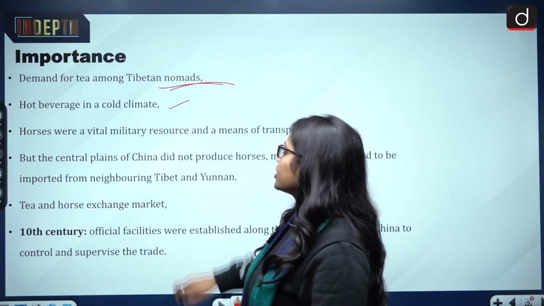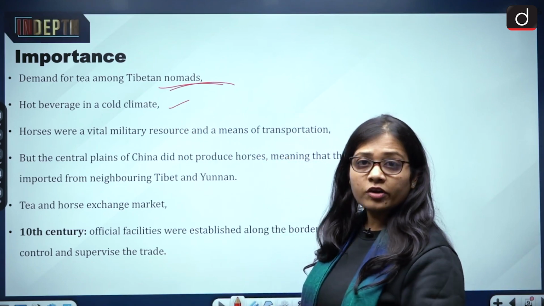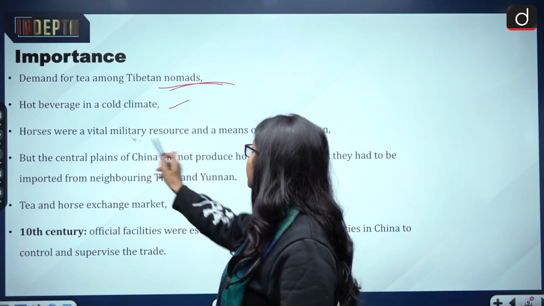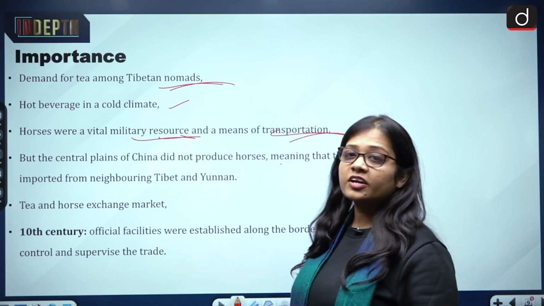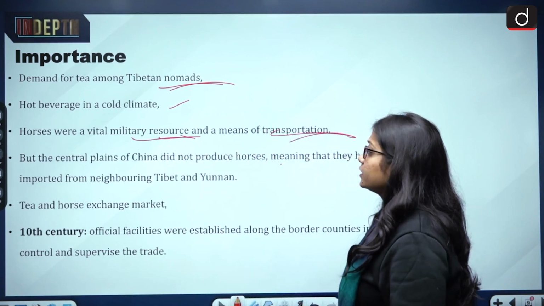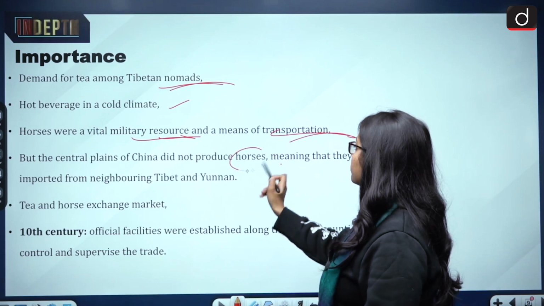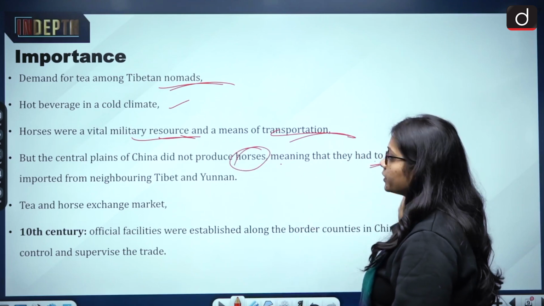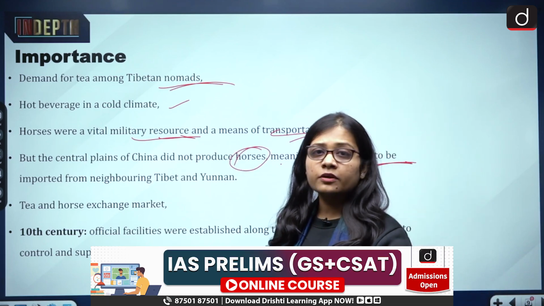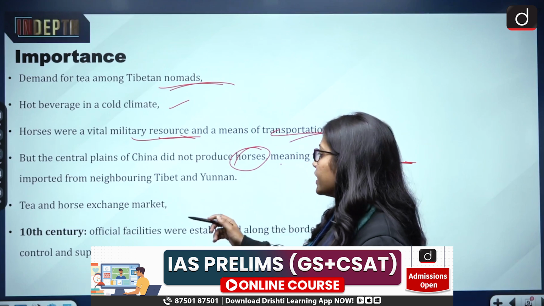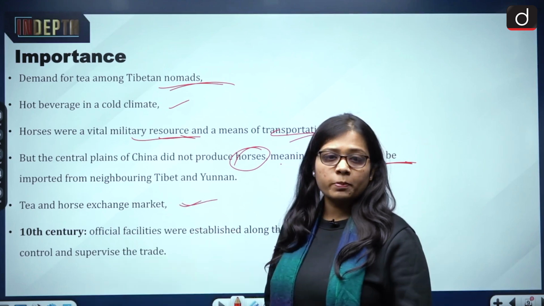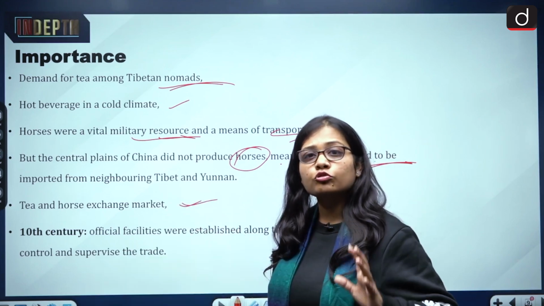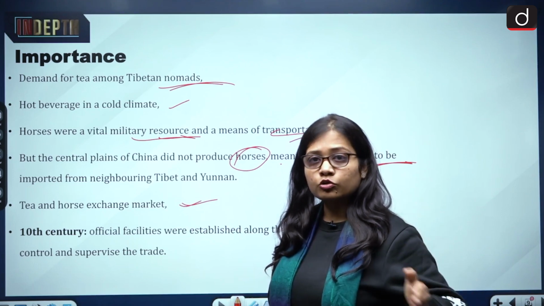It was a hot beverage in a cold climate, and horses were considered a vital military resource and a means of transportation. The central plains of China did not produce horses, meaning they had to be imported from the neighboring Asian countries. A tea and horses exchange market took place, and that is why this route was also known as the tea horse route.